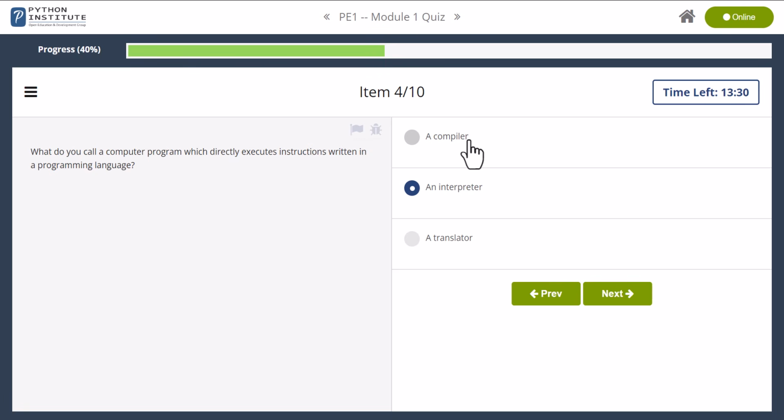This machine code is executed directly. It's binary code. An interpreter actually directly executes textual instructions written in a programming language like Python, and Python is an interpreter-based language.